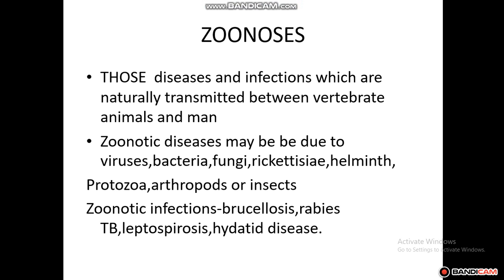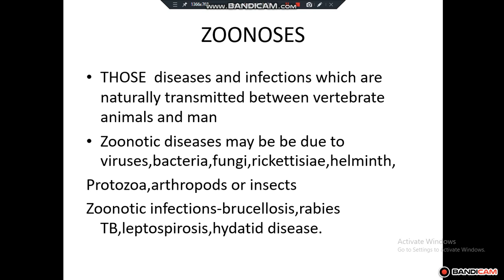Okay, so this is all about different types of rodents and rodent-borne diseases. Next we are going to see about zoonosis, what is zoonosis and how we get affected by the different types of zoonotic diseases. This is another important topic, you can write it as a short note. So what is zoonosis? Those diseases and infections which are naturally transmitted between vertebrate animals and man are called zoonosis. So any disease or infection that is transmitted from vertebrate animals to man is called zoonosis.